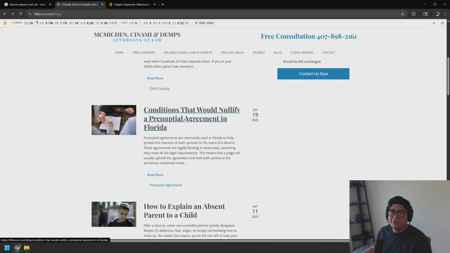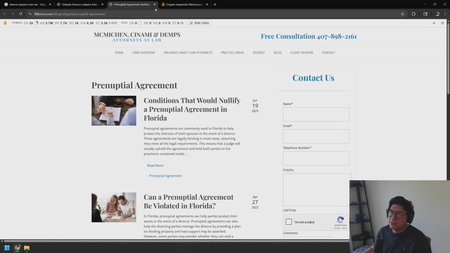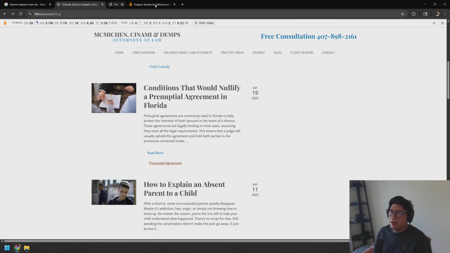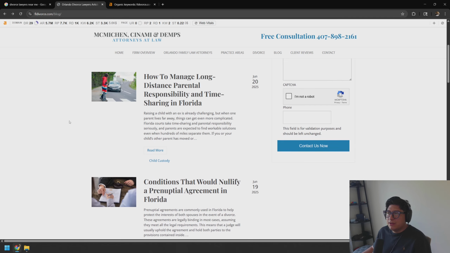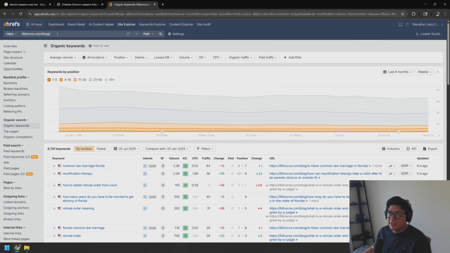So you can see here, even more than just covering the content on their website, they do have a category established on the website for prenups, and that's a bonus, and we could come back to all of that as far as organizing the website. But I think the basic thing that I want to point out is using Ahrefs here. I'm going to take a look at what they rank for across their entire blog.